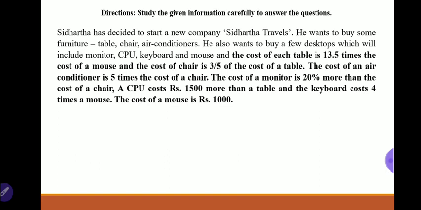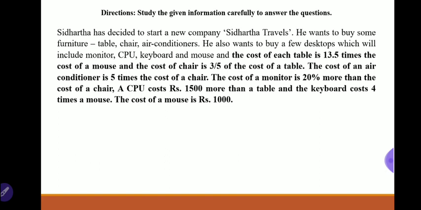Next, the cost of each table is 13.5 times the cost of mouse. So there is one relation given in that sentence. The cost of chair is 3 divided by 5 times the cost of table. The cost of air conditioner is 5 times the cost of chair. The cost of monitor is 20% more than the cost of chair, and the CPU cost is 15,000 more than the table, and the keyboard costs 4 times a mouse, and the cost of mouse is 1000. So here is the thing which we need. The cost of mouse is 1000, and all other things given in the above paragraph are just relations.